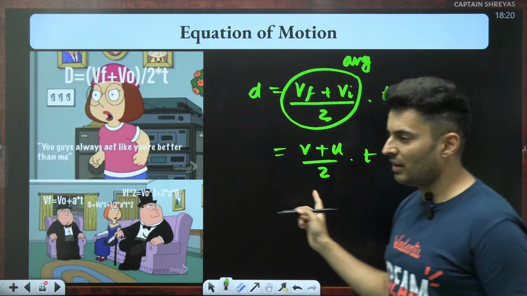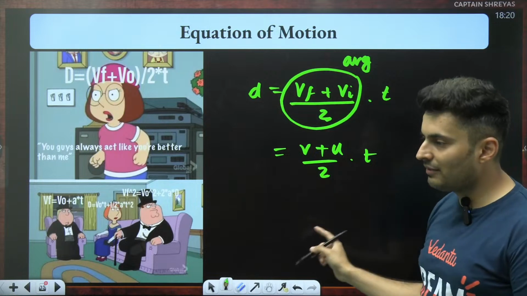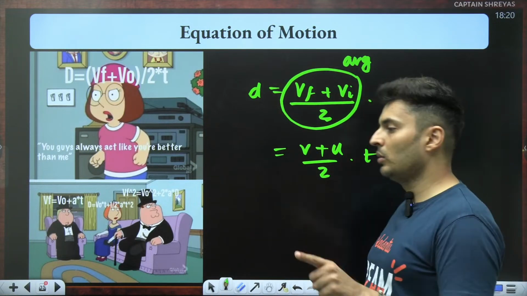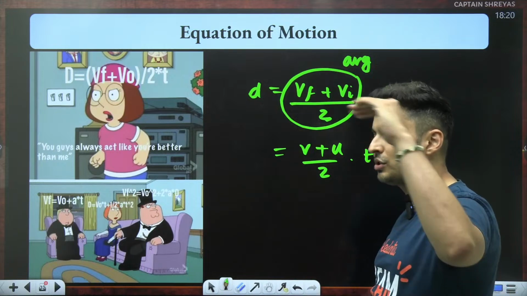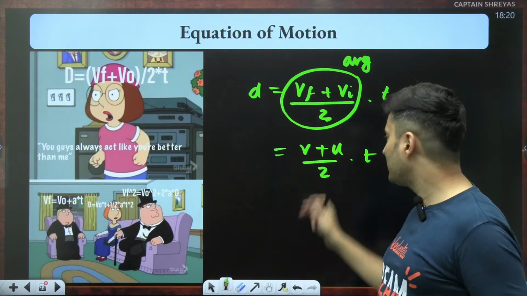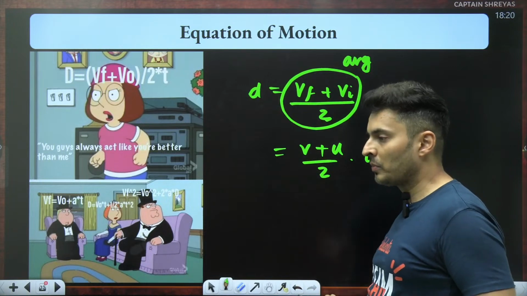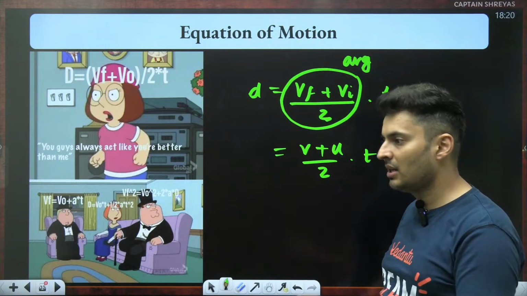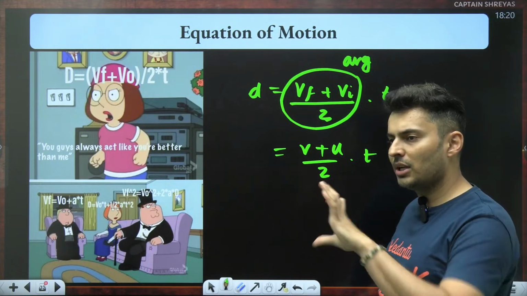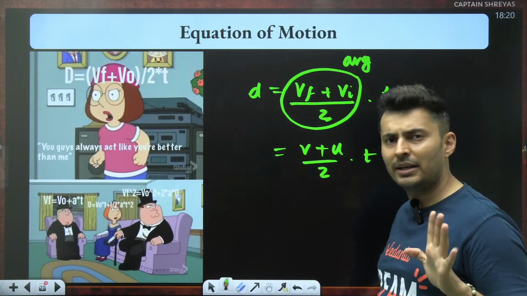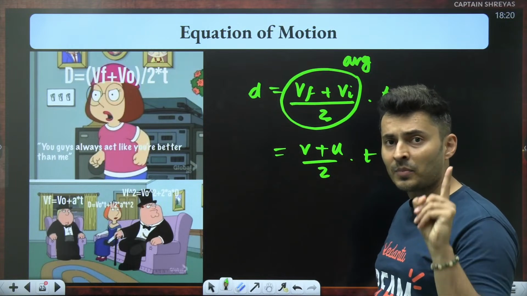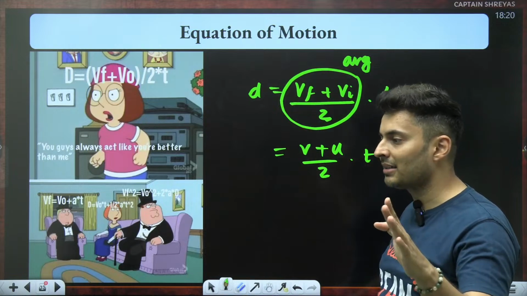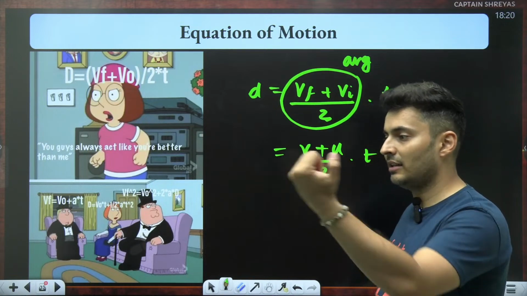Guys, this derivation is ridiculous, because this is only valid if the velocity changes uniformly. And how do you know, first of all, when velocity changes uniformly, the average is initial plus final by 2? So there needs to be a mathematical way of first proving that fact, that when you take the average, you can just take initial and final value and divide by 2. That doesn't work always. Remember that. You can't just say average is initial plus final by 2. That is wrong, guys. That is only true if it increases at a uniform rate.